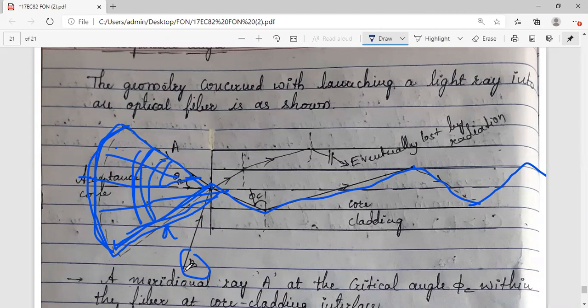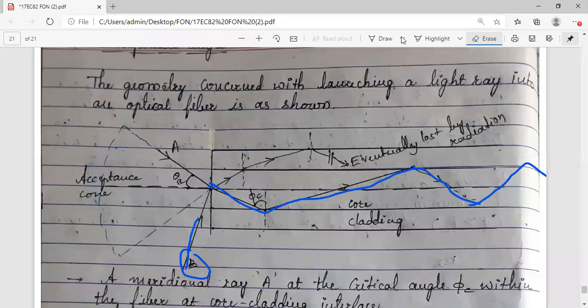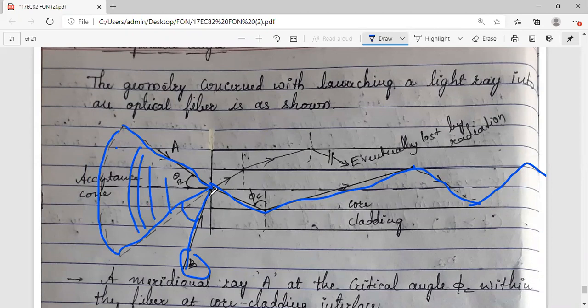However, suppose I'm taking a ray here, but observe that the angle is not in that range. The covering area is only this much. But if you see here, for light wave B, the angle is outside this acceptance area, this region. In that case, what will happen is, from air into the core it will come. This is your air-core interface. It will enter the core.